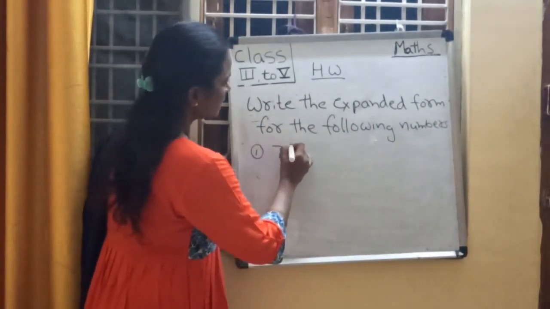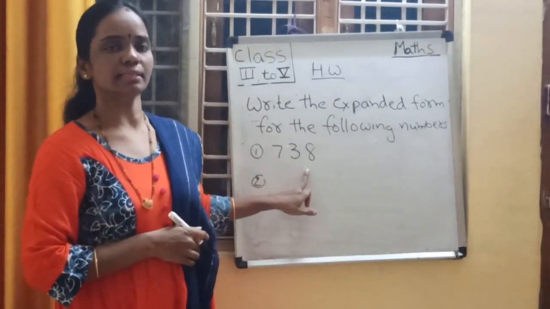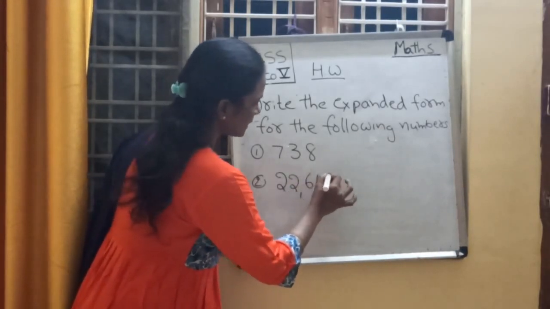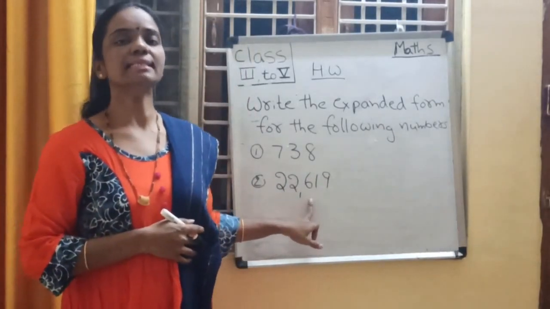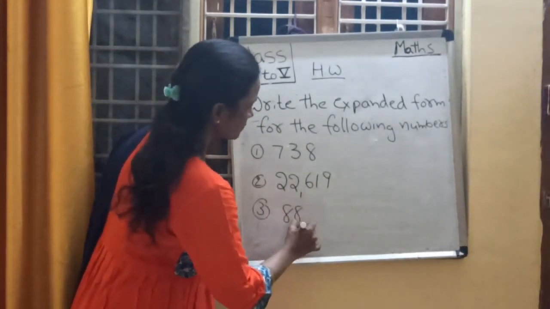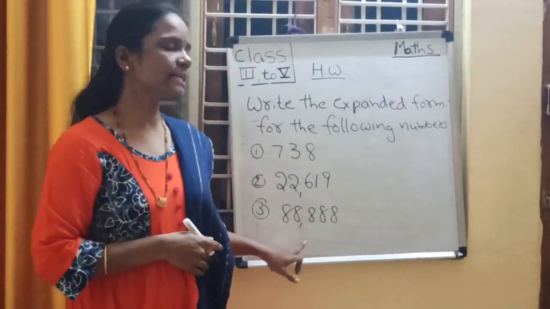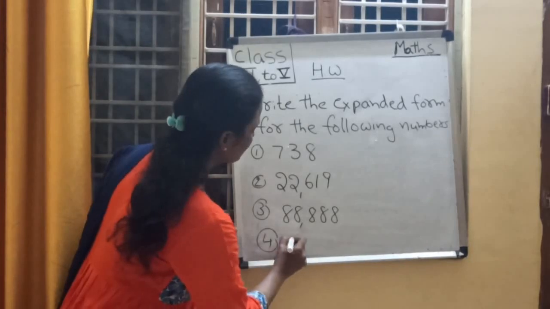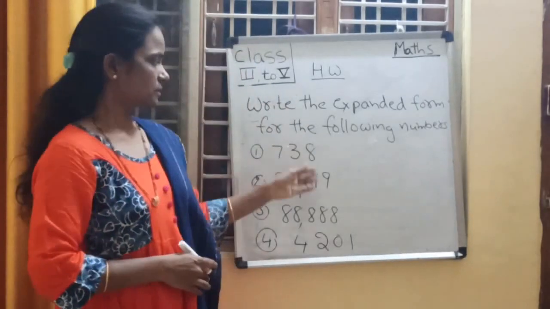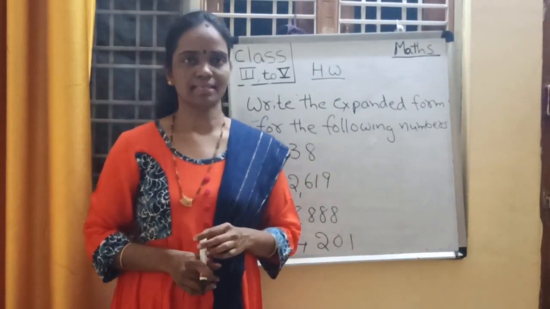First one, 738. Second problem, 22,619. Third one, 88,888. Fourth one, 4,201. So practice these problems at home, children. Okay, we will meet in the next class.